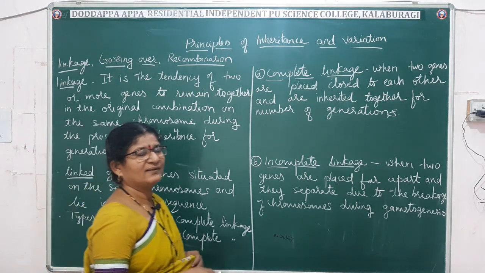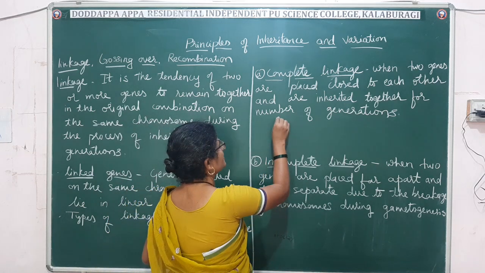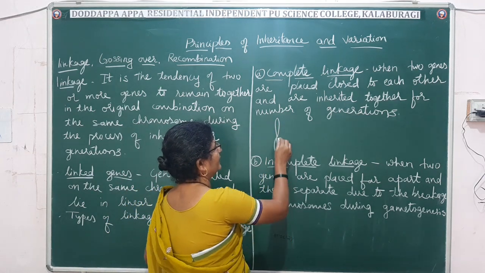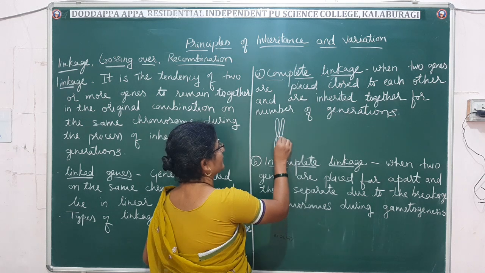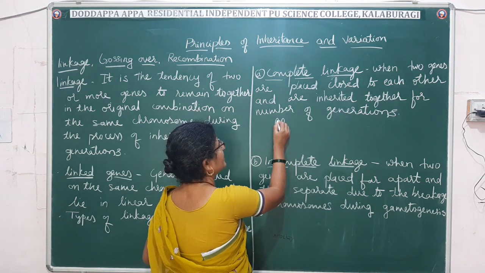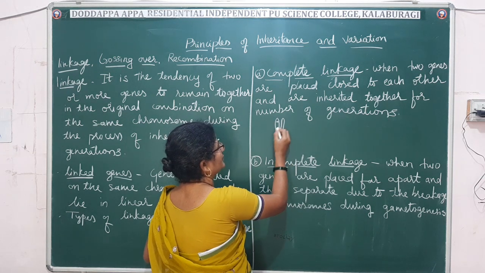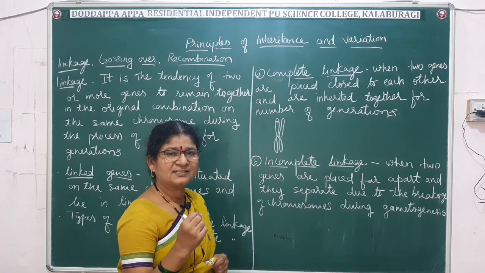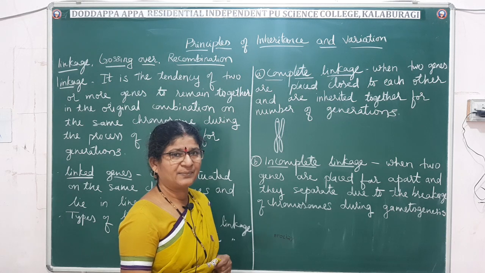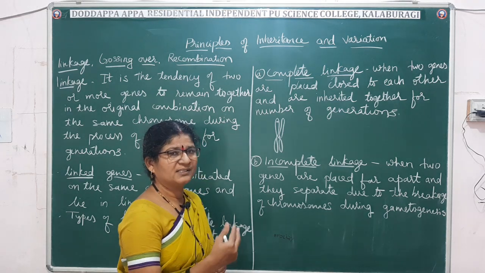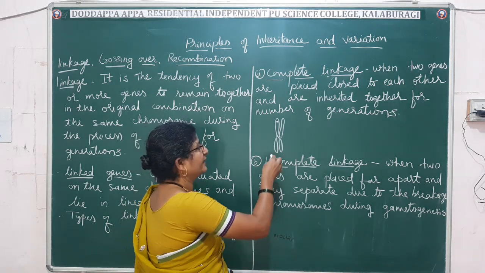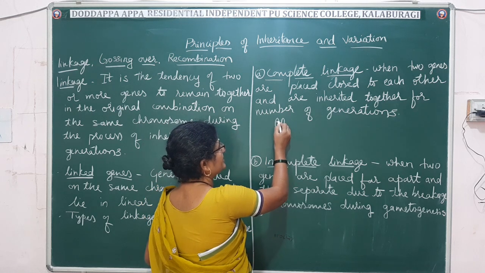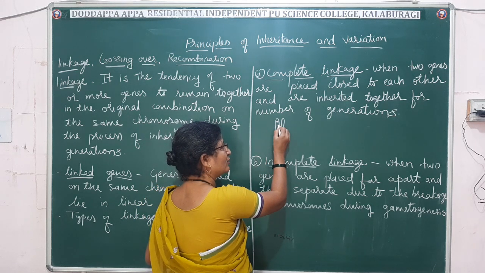Now let us see. You have studied the chromosome structure, and the genes are present on the chromosomes. You know that similar kinds of genes are present on the homologous chromosomes. Here the genes are present on the same chromosome.